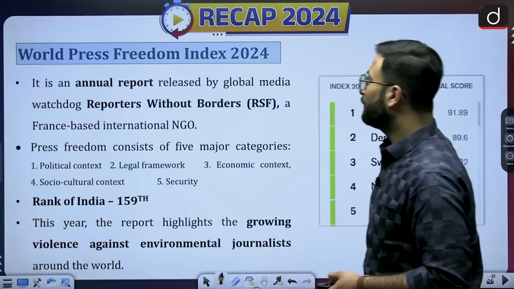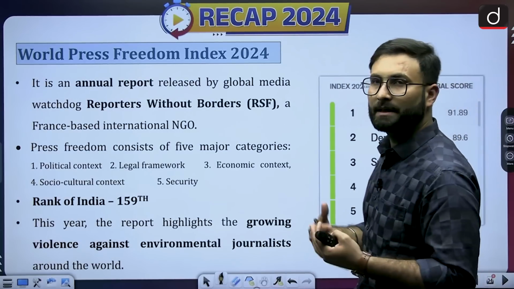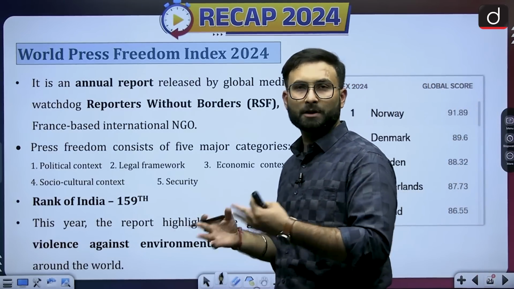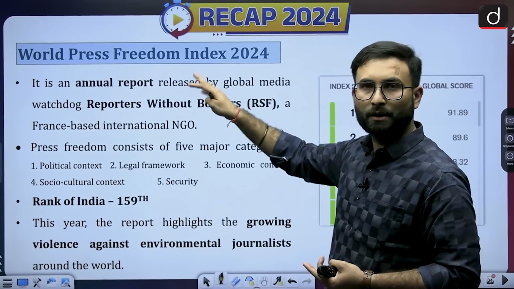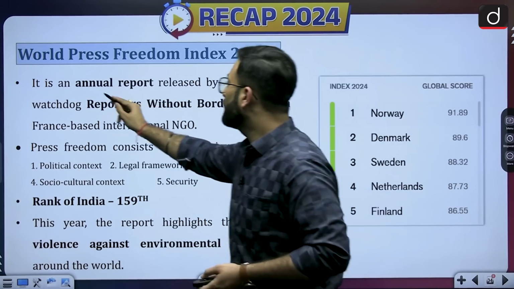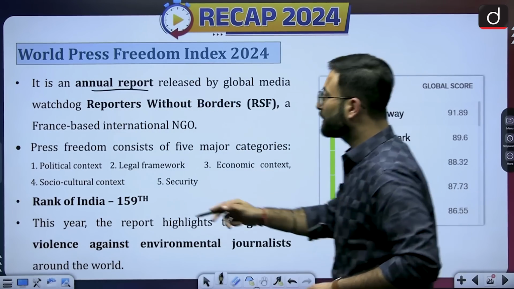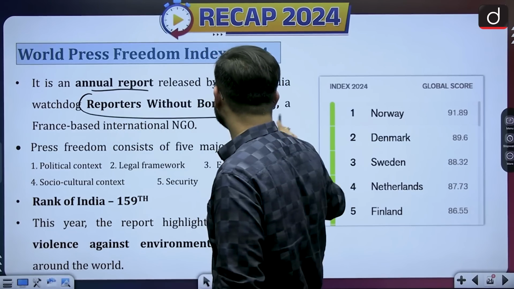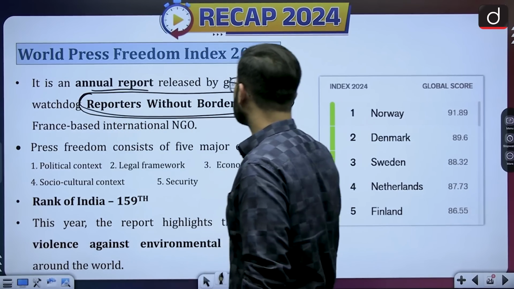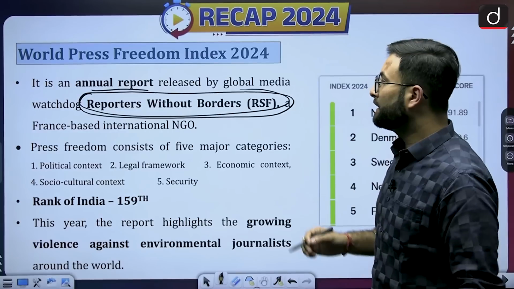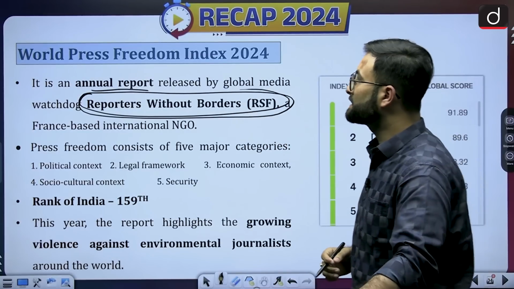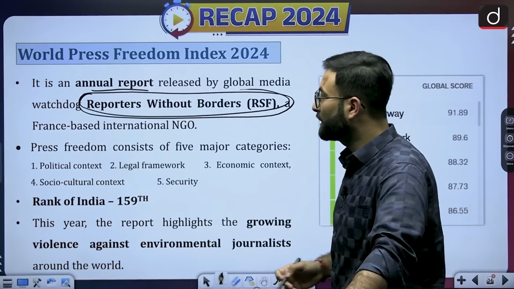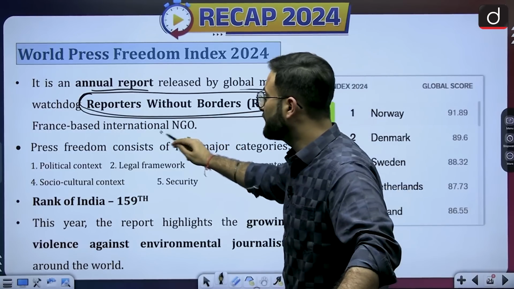Now moving further, World Press Freedom Index. From the name, it is clear that it is talking about freedom of speech with respect to the press. It is an annual report released by Reporters Without Borders. This is a global media watchdog, and they release this index, the World Press Freedom Index. It is a France based international NGO.